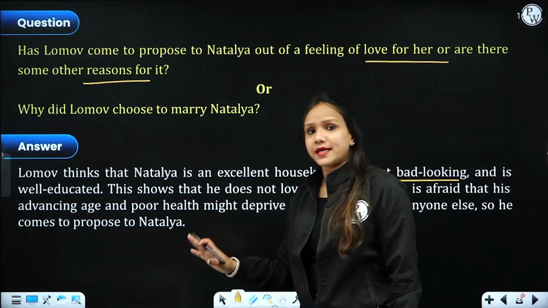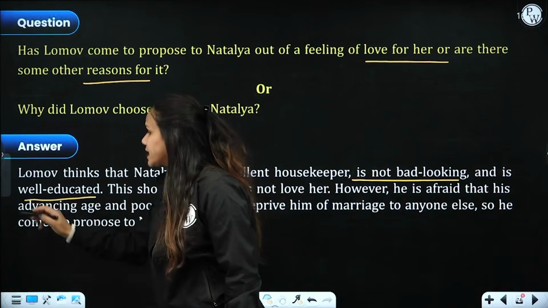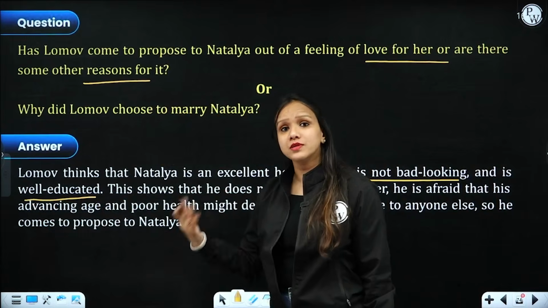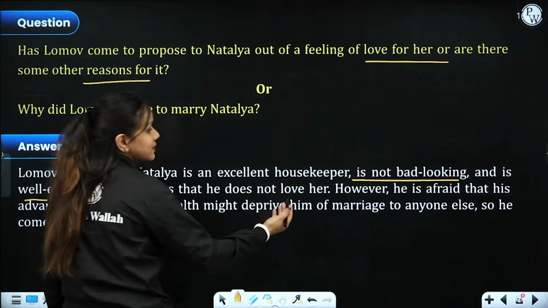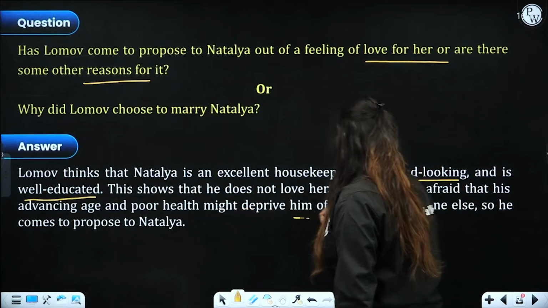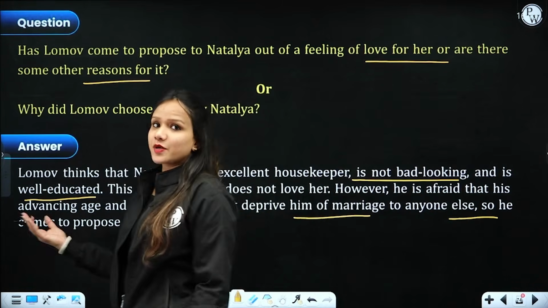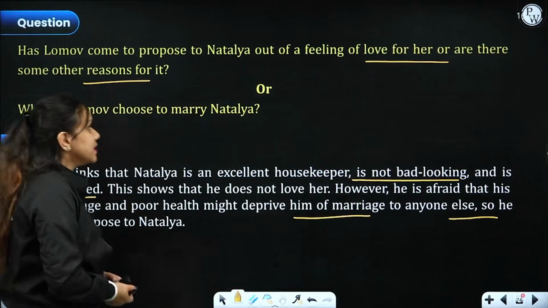She looked fine in appearance, right? And she is well educated at the same time. Just because he was advancing towards old age, this shows that he does not love her. However, he is advancing towards age, and poor health might deprive him of marriage to anyone else. So he thought to marry Natalia just because he was not finding any other girl at the same time, right?